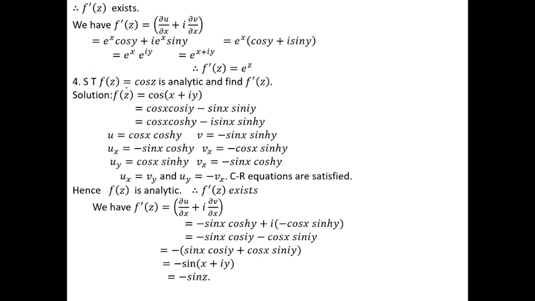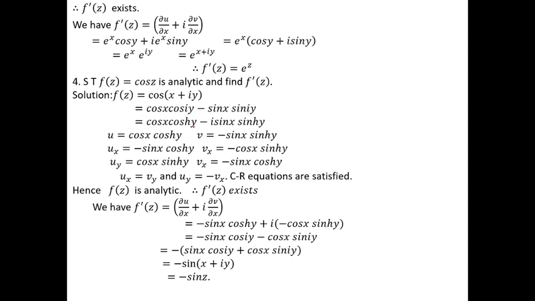Show that f of z is equal to cos z is analytic, and hence find f dash z. So f of z is equal to cos z means what is the differentiation of cos? Minus sin. So by using the analytic condition, we have to find the f dash z here. Answer: consider f of z is equal to cos z, where z is x plus iy. By using the compound angle formula, cos of a plus b formula. What is the cos of a plus b formula? cos a cos b minus sin a sin b.